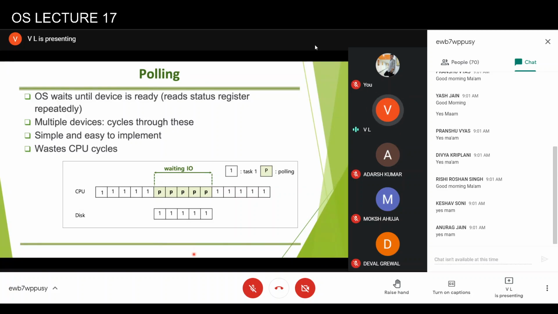Polling is easy to implement, but the problem is that while the system is being polled, the CPU is waiting for input output to be done. So CPU cycles are being wasted. Here the 1 means the CPU is executing some task, and P means it is waiting, it is polling. The device becomes free, does the work, and then again sends the result back to the CPU.